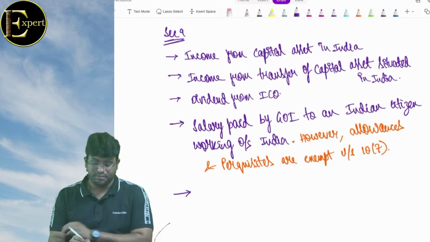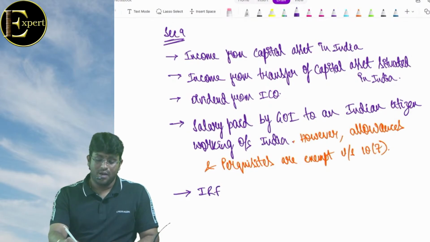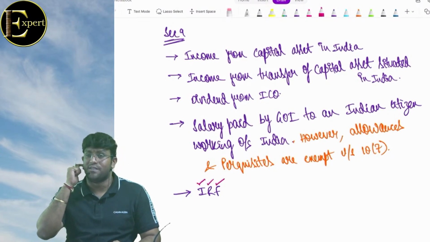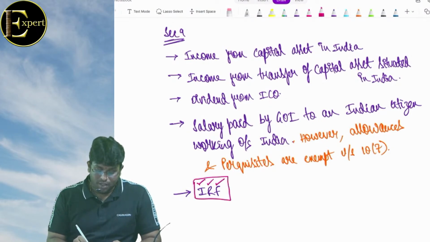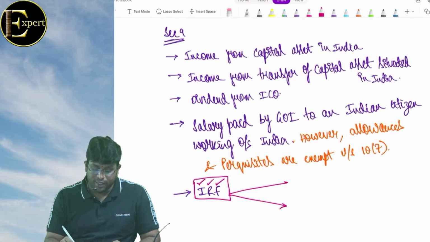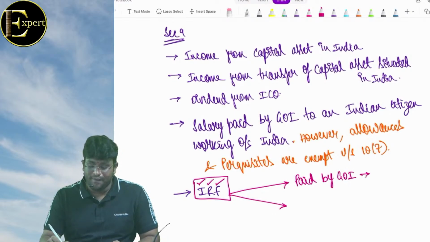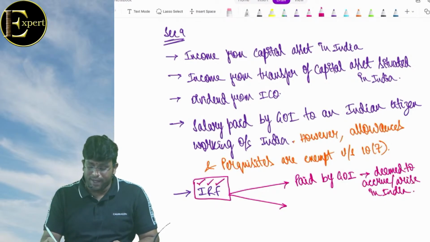Next point. IRF. What is that word I wrote? Interest, royalty, fees for technical services. What is IRF? Interest, royalty, fees for technical services. Simple line. If it is paid by the government of India, it is deemed to accrue or arise in India. Understood? If it is paid by the government of India, it is deemed to accrue in India.